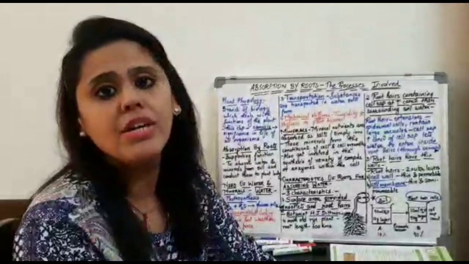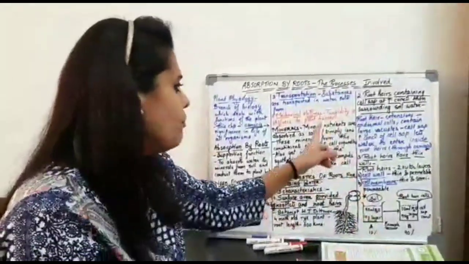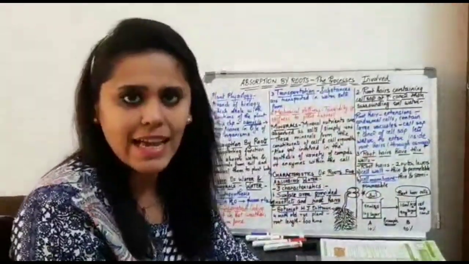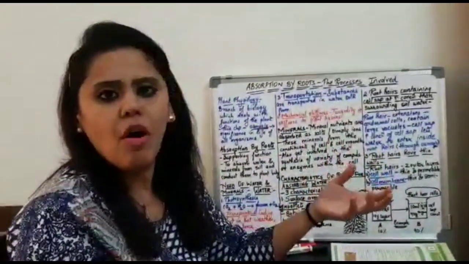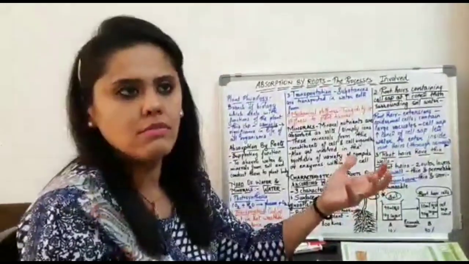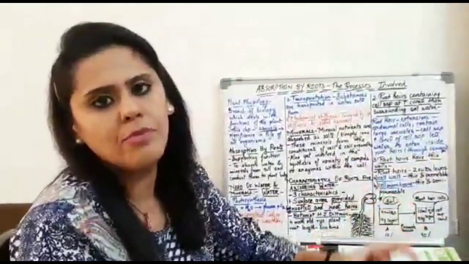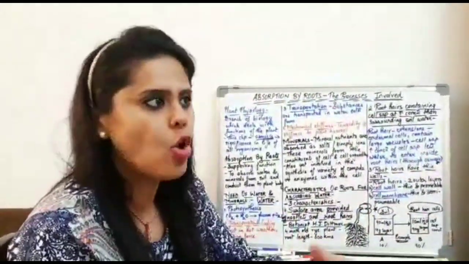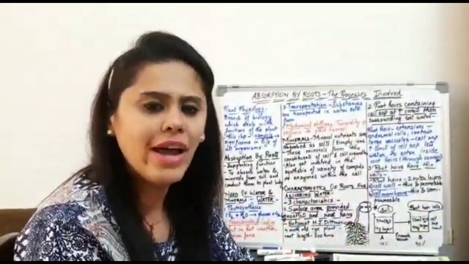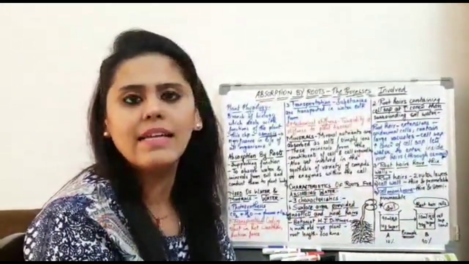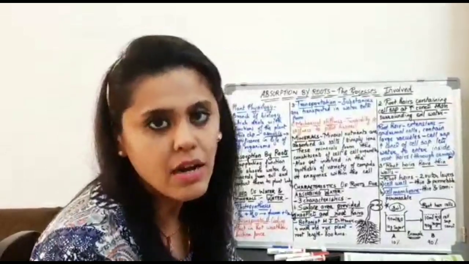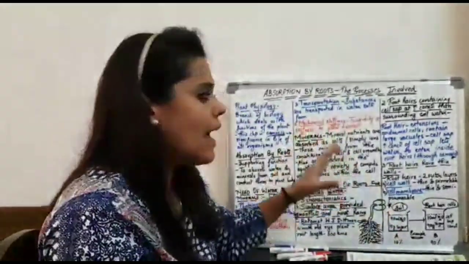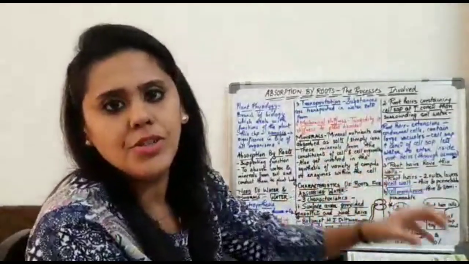What about mineral nutrients? Now mineral nutrients, as I said, are either absorbed in the form of salts or in the form of ions. Like salts, if I say they are nitrates, nitrites. Ions, if I say they are either potassium ions or sodium ions, etc. Okay. What happens to these mineral nutrients?